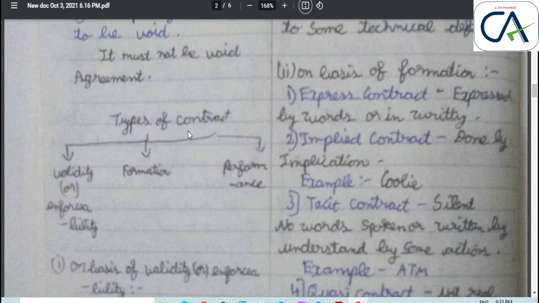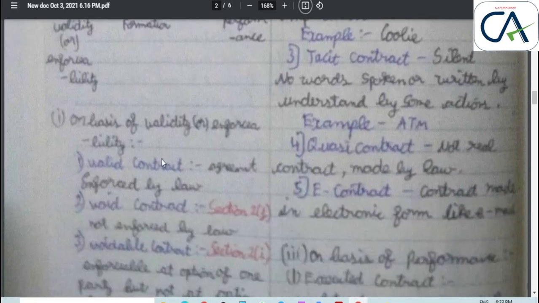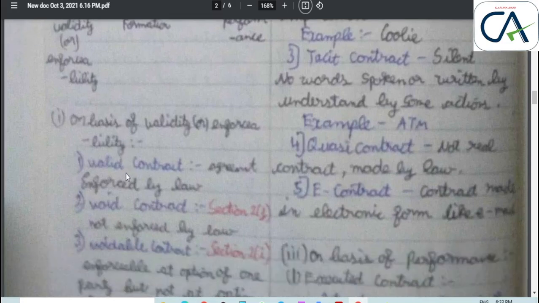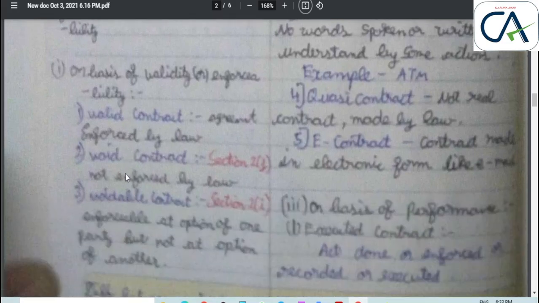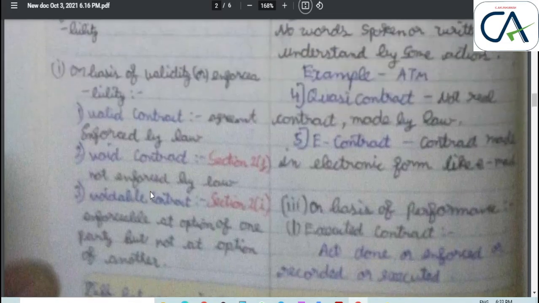Next, types of contract. Types of contract are divided into three types: on the basis of validity or enforceability, on the basis of formation, and on the basis of performance. First, we discuss on the basis of validity or enforceability. There are five topics: valid contract, void contract, voidable contract, and the distinction between valid, void and voidable contracts. Next, illegal contract and unenforceable contract.